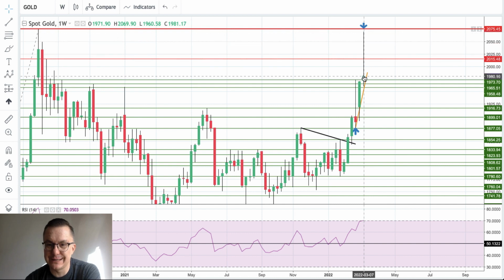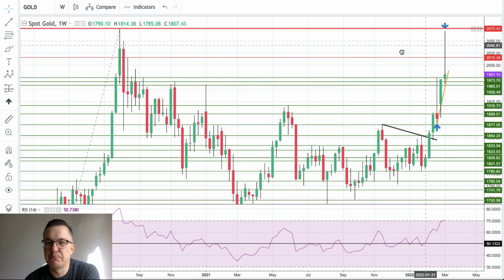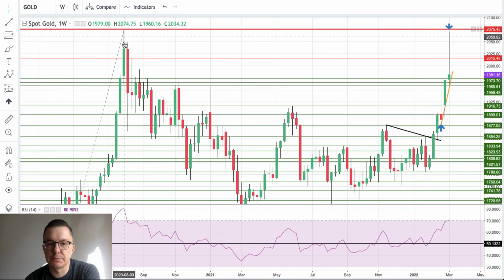As you can see, if this pin bar is red, if the close on weekly, and we got only 1 day left, today and tomorrow, right? So basically today has started already, so we got only tomorrow. If this will be red, that's an extremely important bearish signal on the spot gold market.